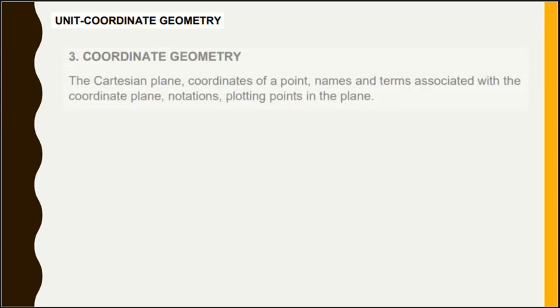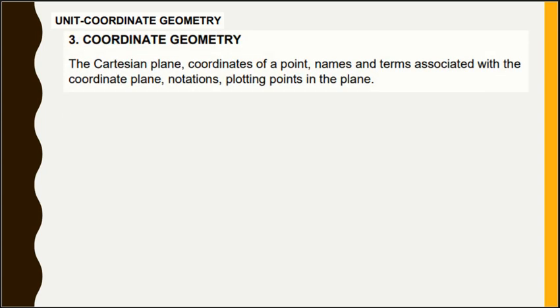Then moving on to the third unit called coordinate geometry, which in your textbook is also the third chapter. You have the Cartesian plane, coordinates of a point, names and terms associated with the coordinate plane, notations, and plotting points on the Cartesian plane. So, this is going to be for 4 marks, exactly 10% from the first term.